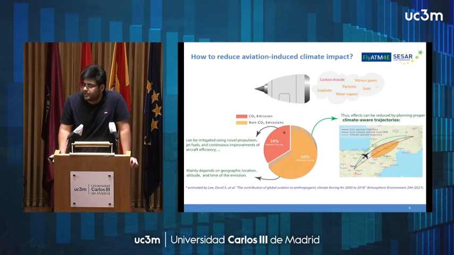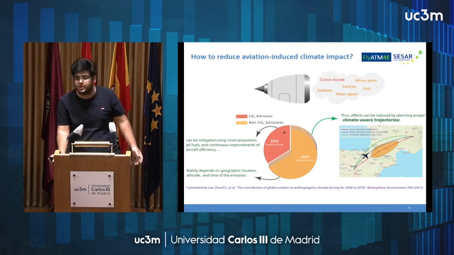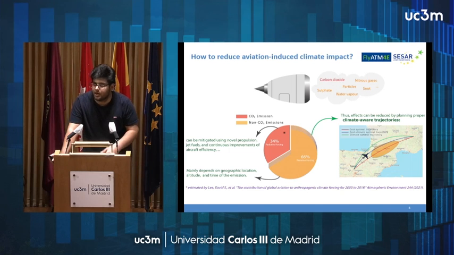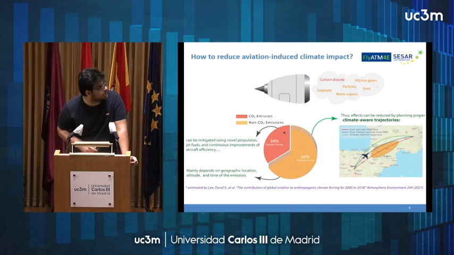Reduction of climate impact associated with CO2 emission relies on technical aspects such as improving aircraft efficiency and novel propulsion, but non-CO2, which is responsible for approximately 2/3 of aviation radiative forcing, can be mitigated by planning aircraft trajectories to avoid climate-sensitive regions, because non-CO2 climate impact highly depends on the location, time, and altitude of the emission.